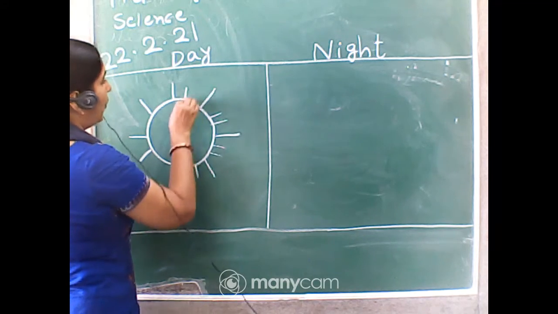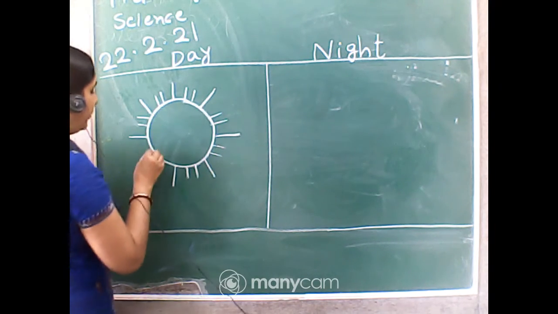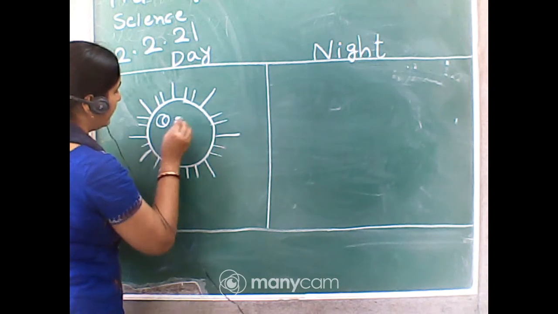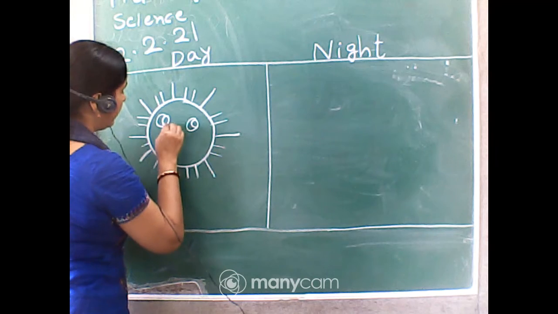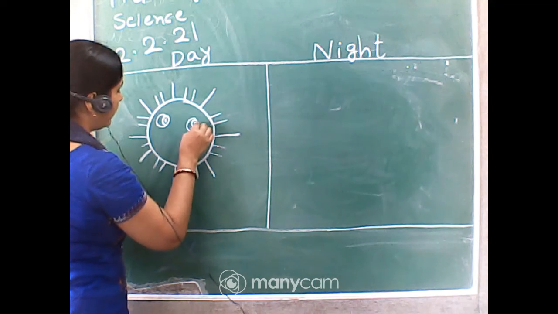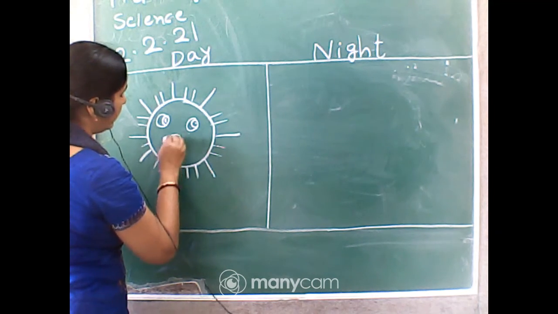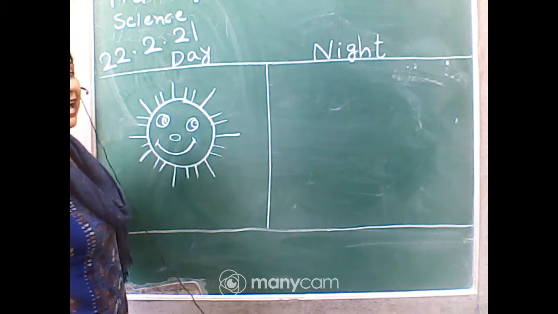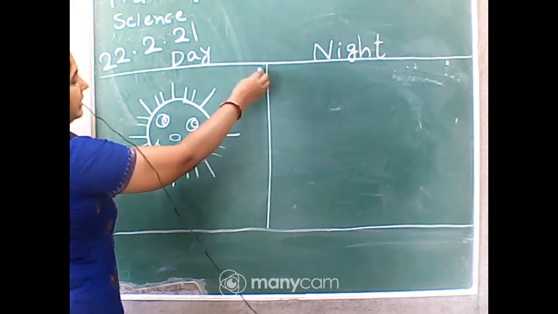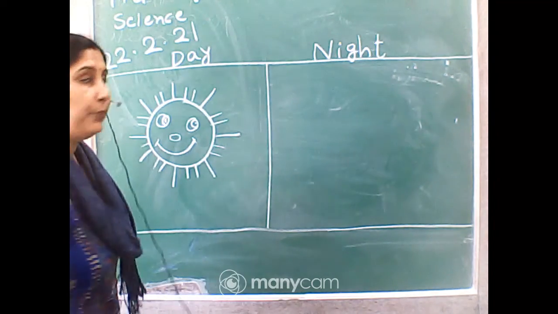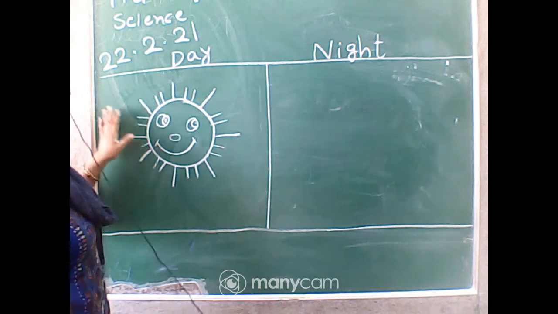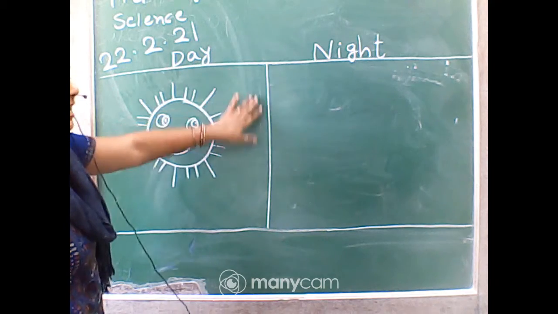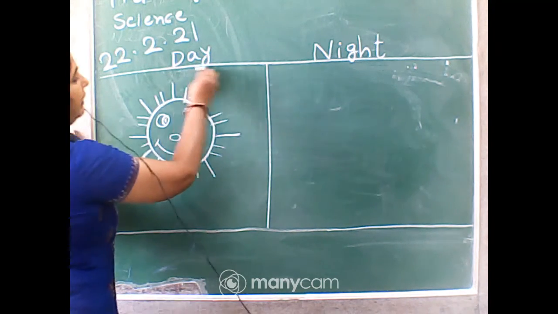By yourself. Whatever the work you will do it by yourself. Okay, and other side you will color with sky blue. Sky blue you will use here. Sun will be yellow color and this part you will color with